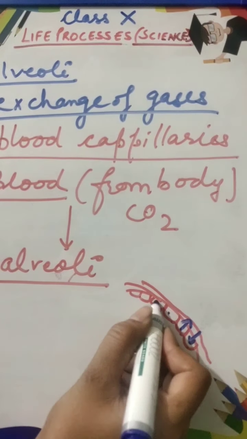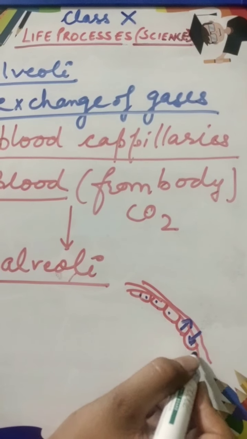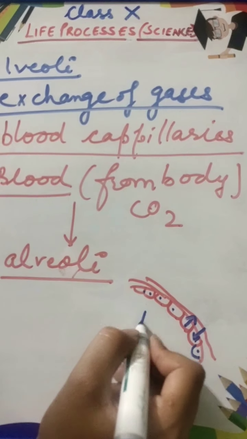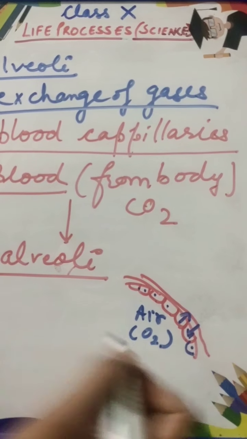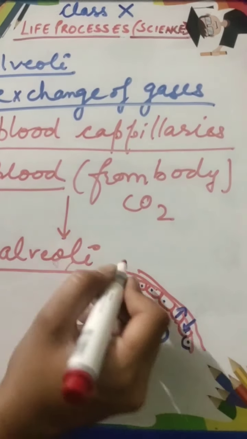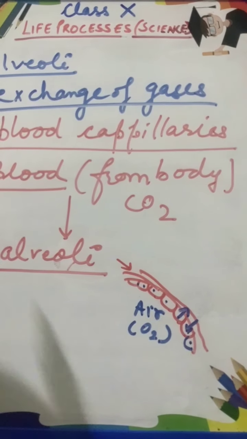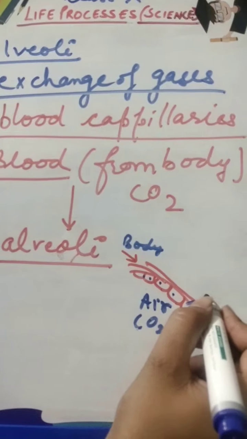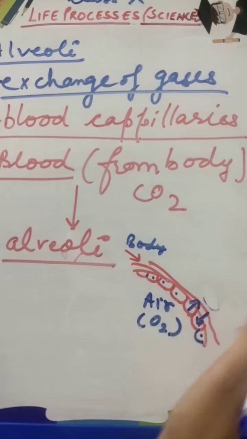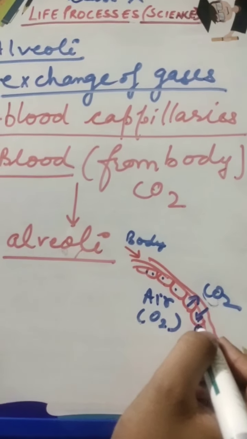Because these alveoli are in the lungs. The air which is present in the alveoli is rich in oxygen, and the blood capillaries which are carrying blood from the body, here the blood is rich in CO2. So there is exchange of gases.